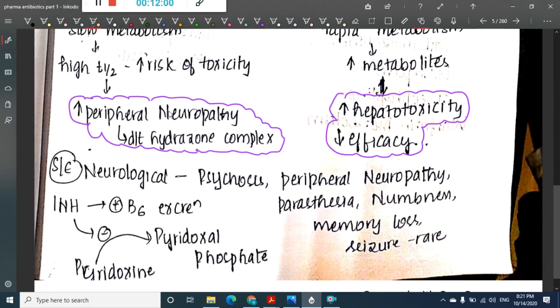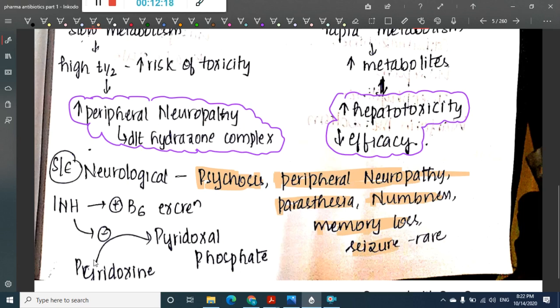Now coming to the side effects. We have neurological side effects, which include psychosis and peripheral neuropathy. This is associated with paresthesias, numbness, memory loss, and seizures, though they are rare.